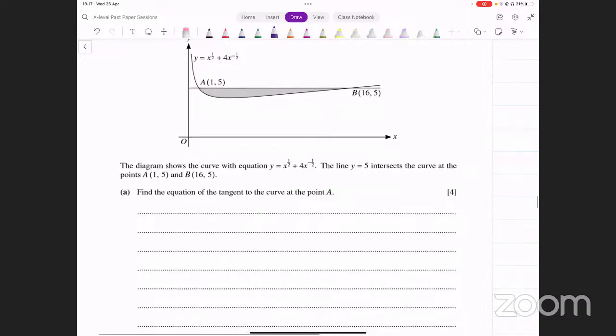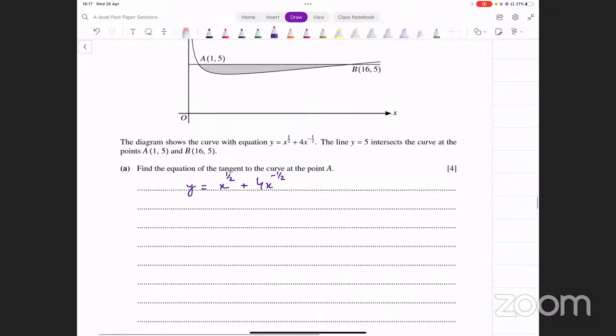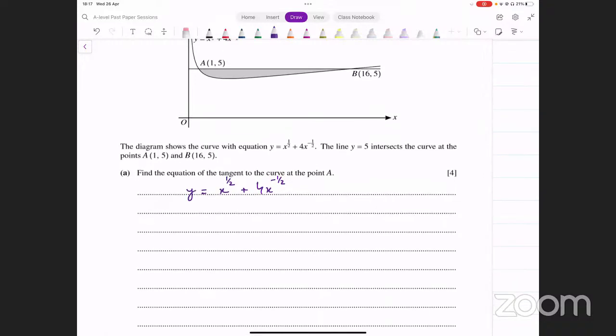So we have the equation of the curve, that is y equals x raised to the power 1 over 2 plus 4x raised to the power minus 1 over 2. This is the equation of the curve that we have. All you have to do is find the derivative of this, और उससे देखते हैं हमारे पास gradient क्या आता है. Let's differentiate it first of all. dy over dx. It's going to be half x raised to power minus 1 over 2. 1 over 2 multiply हो गया, power में से 1 minus कर दिया, right?